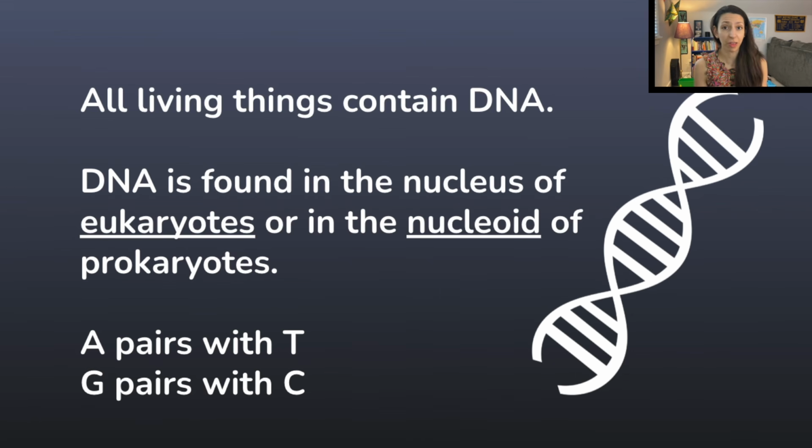So DNA is found in the nucleus of eukaryotic organisms or in the nucleoid, so that mass of genetic information, in prokaryotic organisms. Remember, prokaryotes do not have a nucleus. Adenine is always going to pair with thymine. Guanine is always going to pair with cytosine. Those are our bases in DNA.